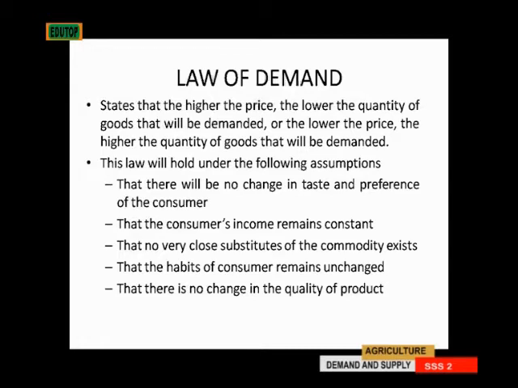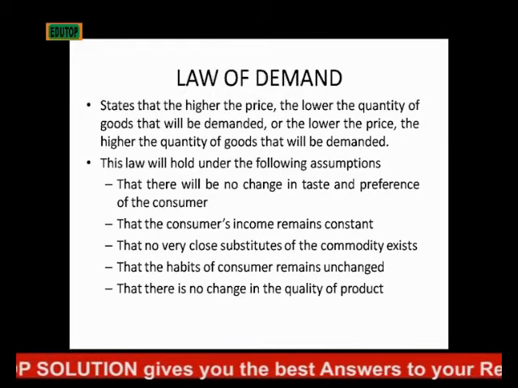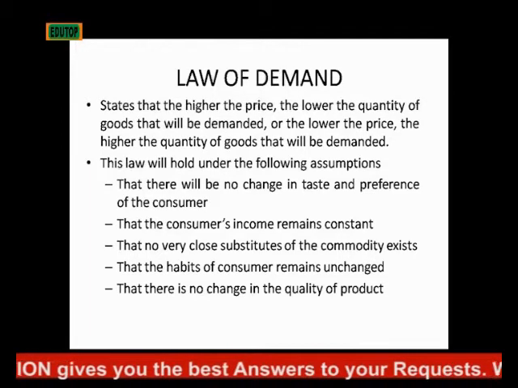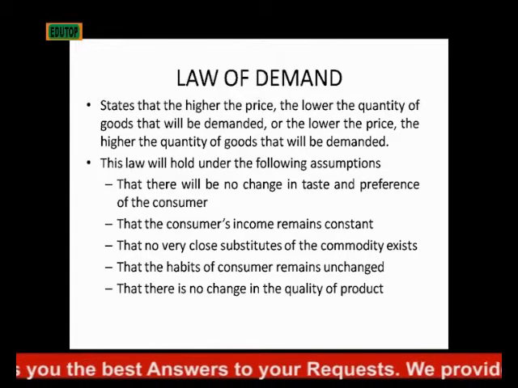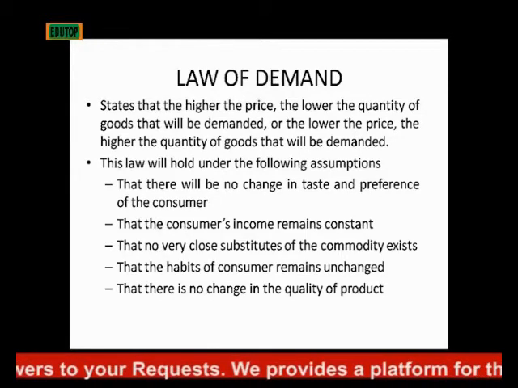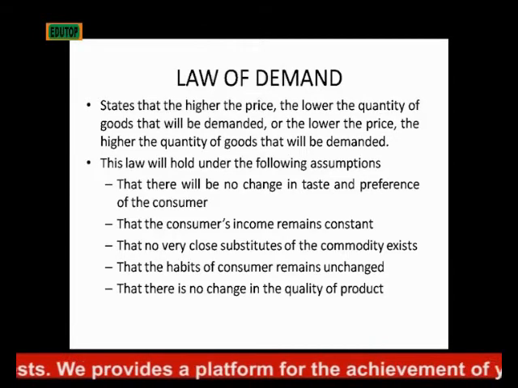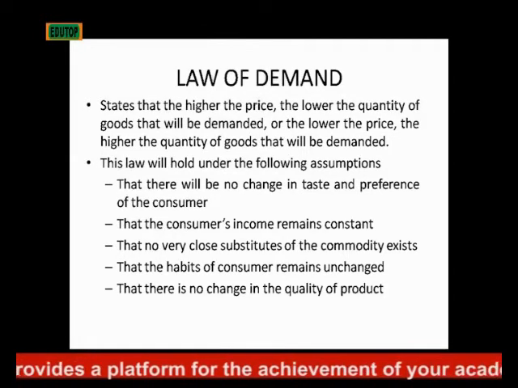Then if the consumer's income remains constant, if we see that he is still able to afford that good, then that law of demand is also still in place. Then that there is no close substitute of the commodity. For instance, if there is a close substitute, like you want to buy, let's say, toothpaste, you have Close Up and you also have another one that, oh, this one too is good, so you will not buy your original toothpaste again.